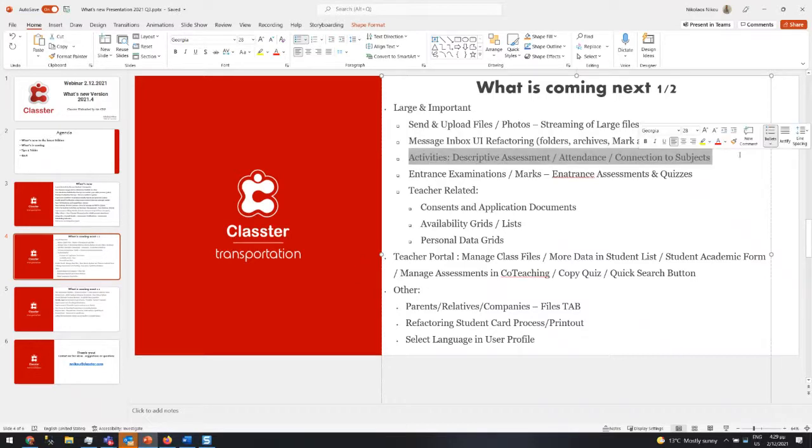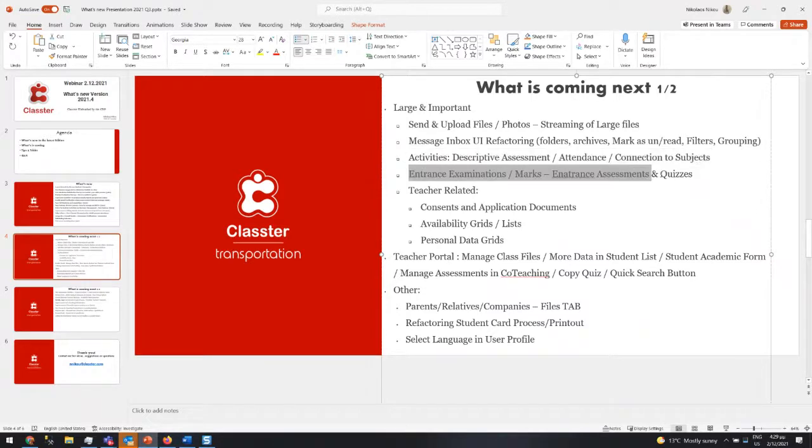I have already talked about this, the descriptive assessment of activities. We have done a lot of work for higher education, for entrance exams, or even for K-12. If you have a lot of entrance exams, admission people who have to do online exams with quizzes, if you want to do assessments and give projects for them to return before you accept them to your school, that is new stuff that is going to be in the new version of the admission module.